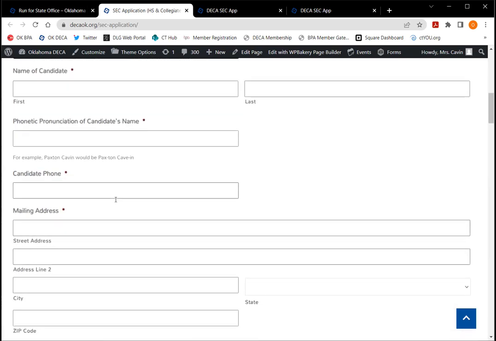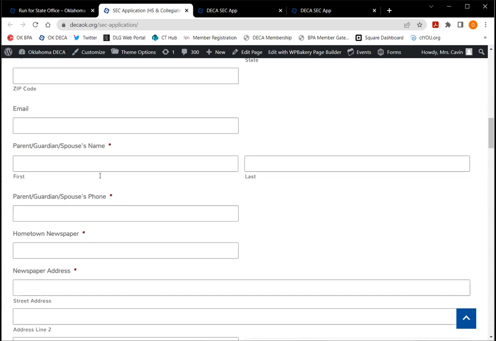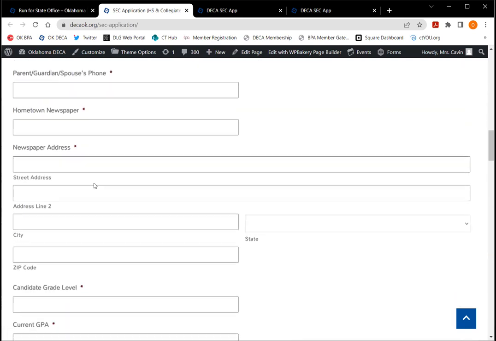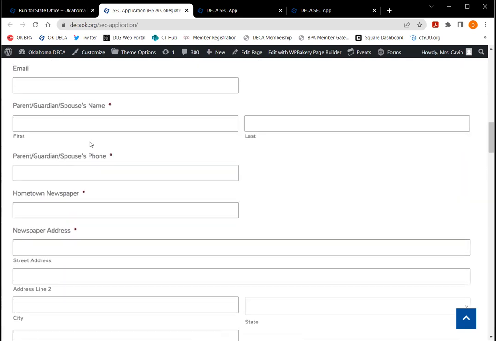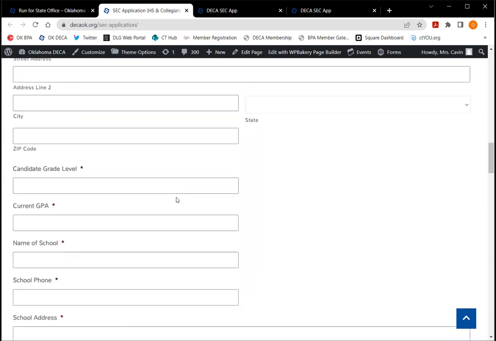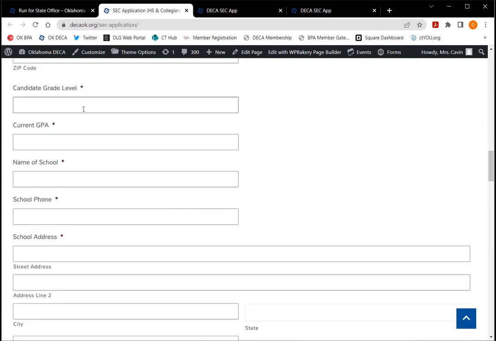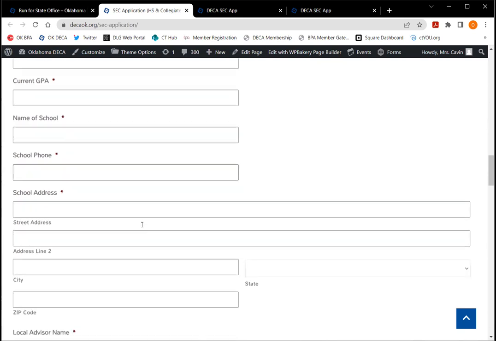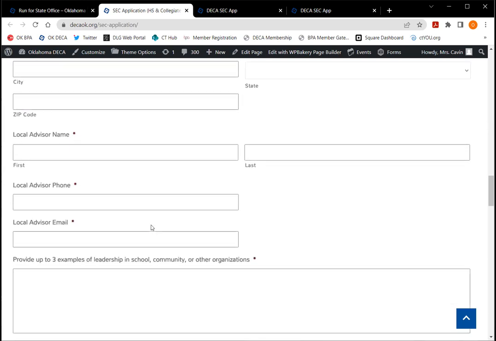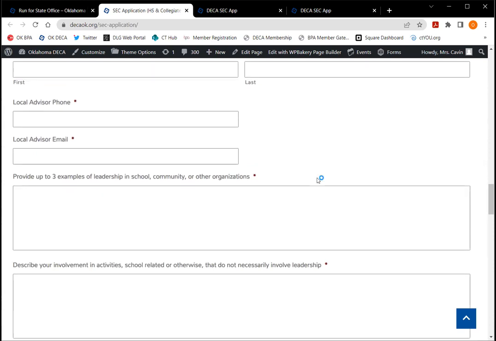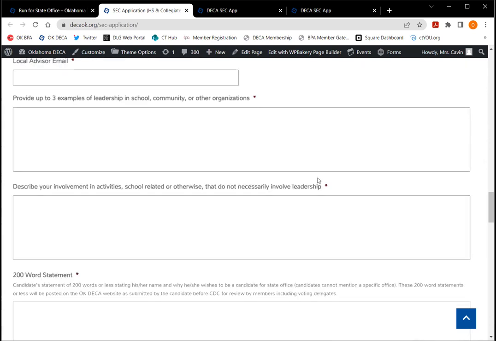Okay, so then from here, it's just basic information. If you are over 18 and you don't have an emergency contact or a parent, guardian, or spouse, you can just write NA in these, that's fine. You're going to write your current grade level, not the one that you're going into. Then your local advisor. Okay, so then we start getting into the harder questions. Not too hard, just more information than your general fill-out-the-form information about you.